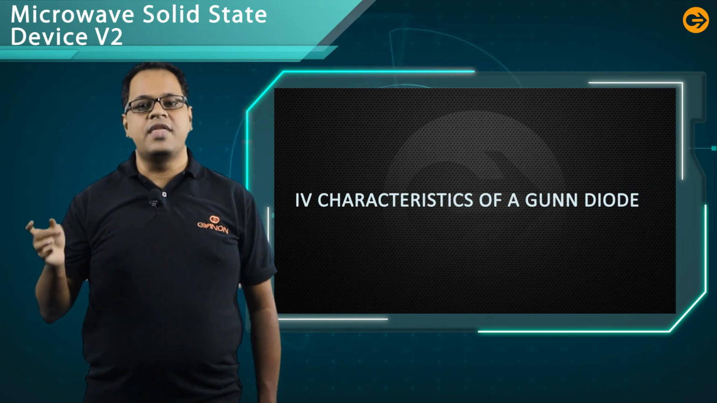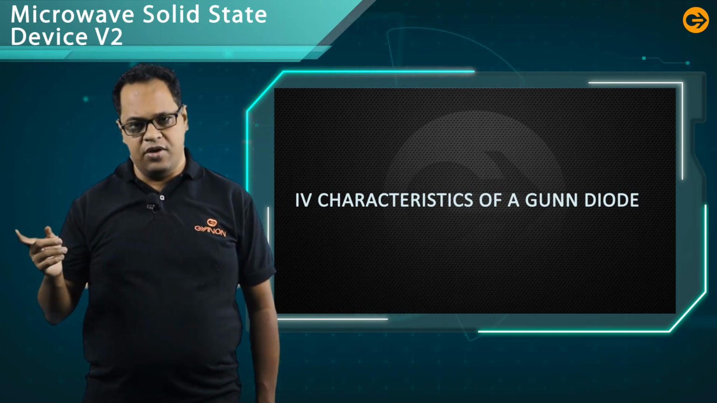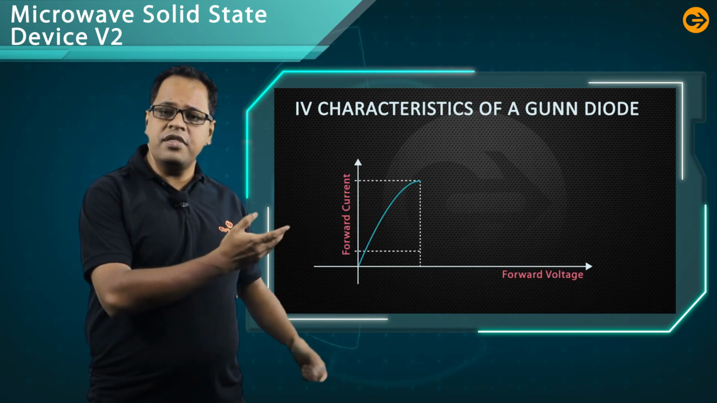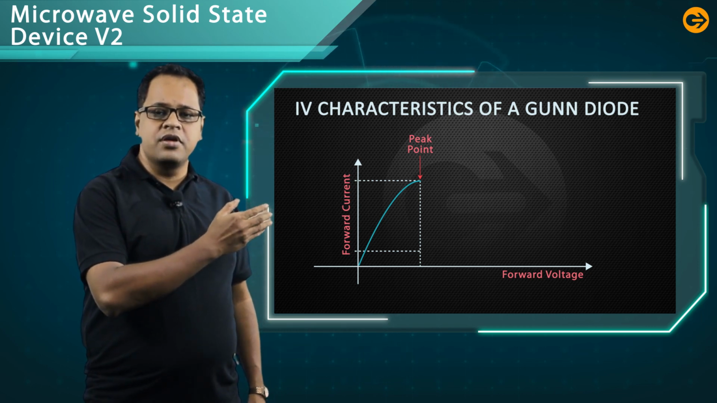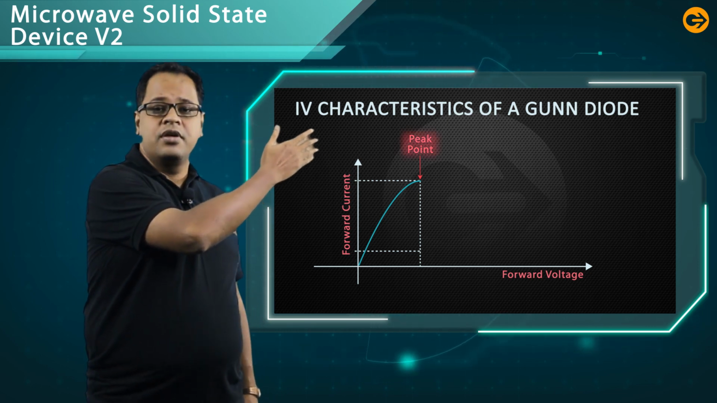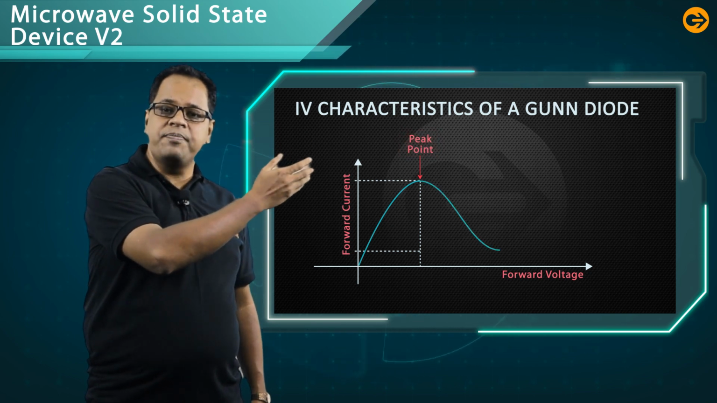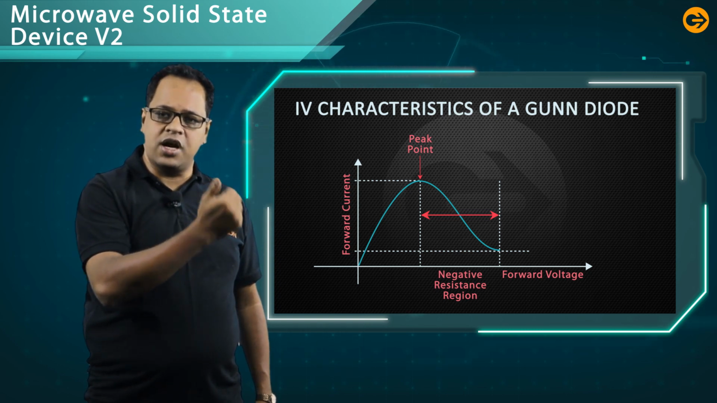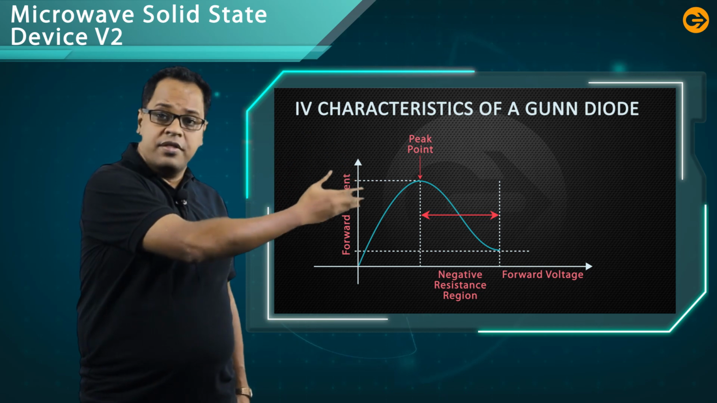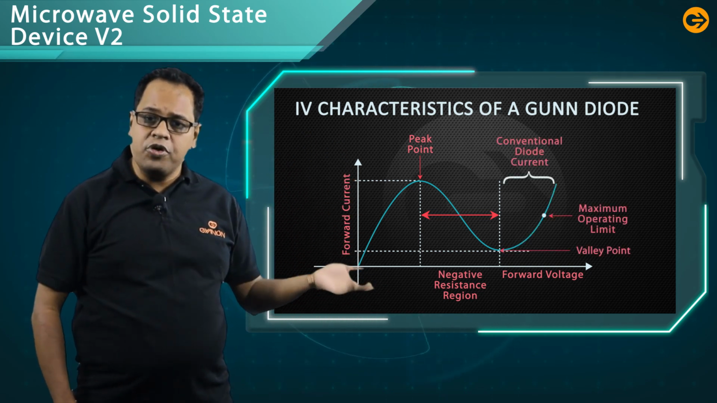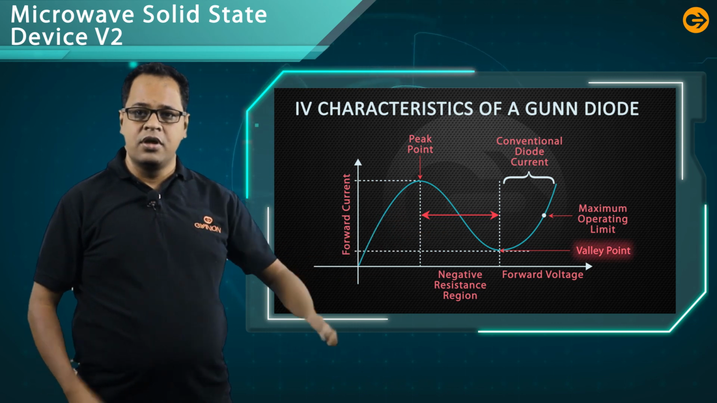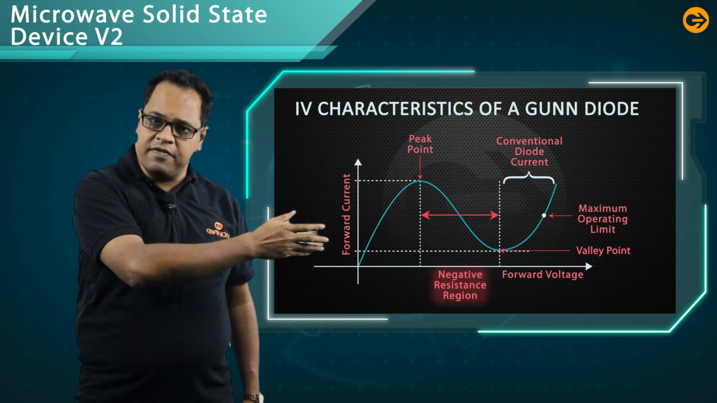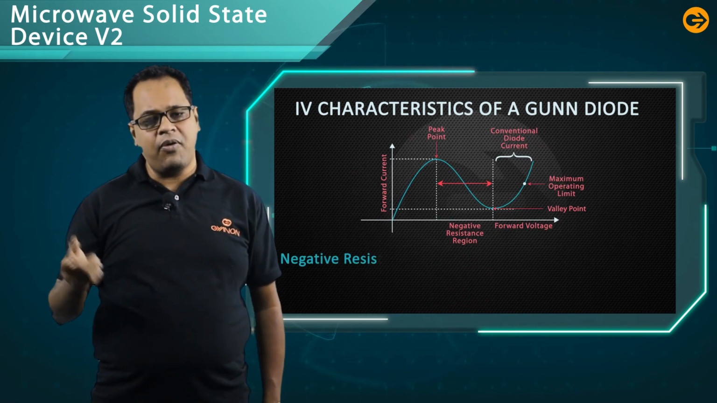Now, let us discuss the IV characteristics of the Gunn diode. This is the IV characteristic of the Gunn diode. If you increase the voltage, the current increases to a maximum value known as the peak point. After reaching the peak point, as we have already discussed, the electrons move from the higher energy band to the conduction band, which means the current starts to decrease. Decrease up to what point? Up to the valley point. From the peak point to the valley point, the resistance is negative, and negative resistance means negative power.